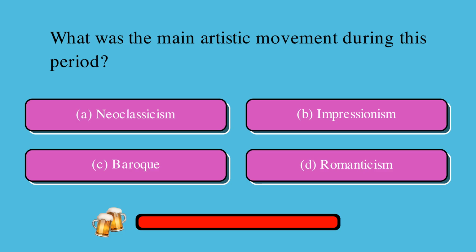What was the main artistic movement during this period? Is it A, Neoclassicism, B, Impressionism, C, Baroque, or D, Romanticism? The correct answer is A, Neoclassicism.